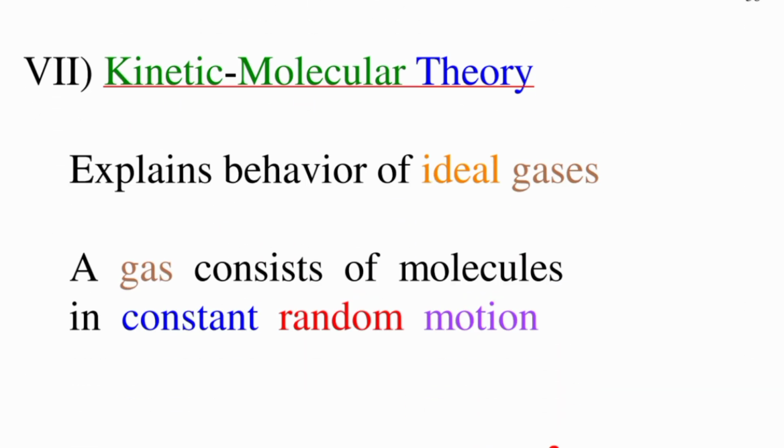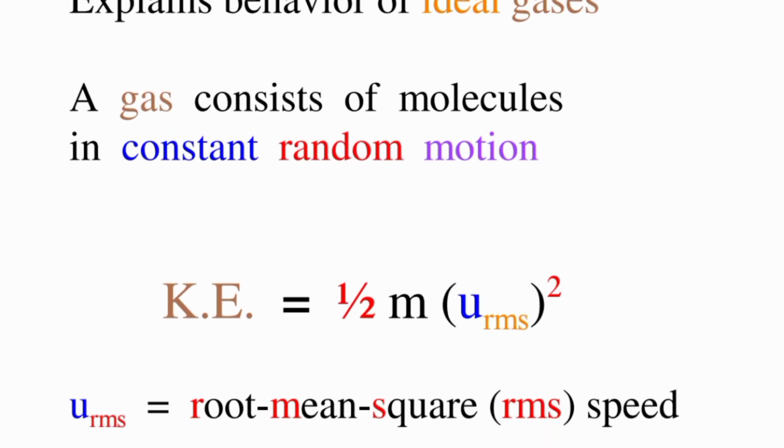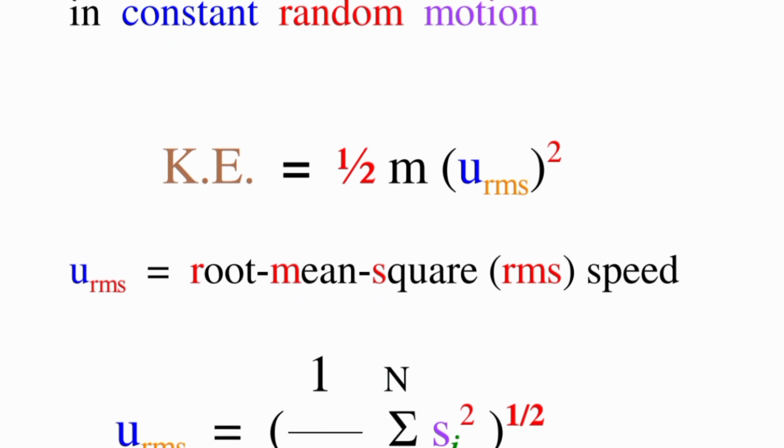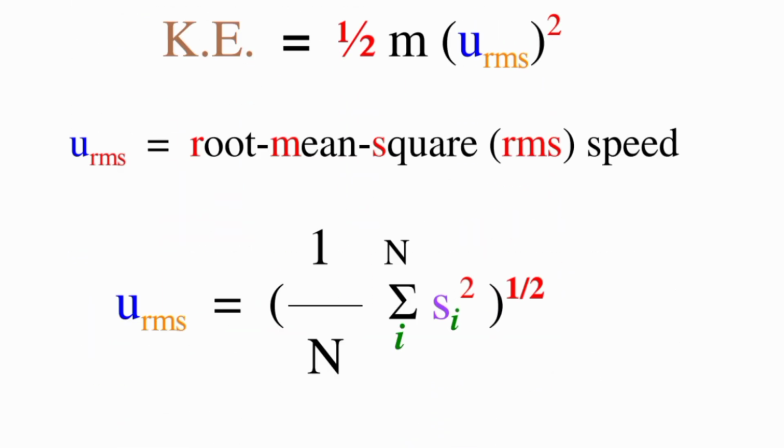Kinetic molecular theory explains the behavior of ideal gases. According to this theory, a gas consists of molecules which are constantly in motion, colliding with other molecules and with the walls of the container in which they are present. This is the kinetic energy equation, and urms is the root mean square speed. You can use this formula to find the kinetic energy of particles.